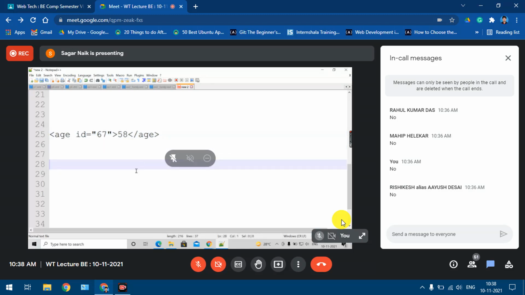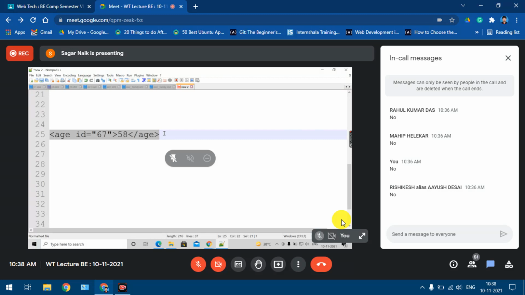Now going to the XML schema part. If I ask you what type of element this age is, you will say that it is a complex element. Now this age element is becoming a complex element only because it has the attribute. How to define this complex element, that example I have not yet explained to you all.